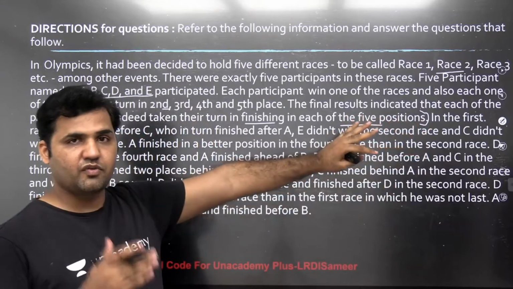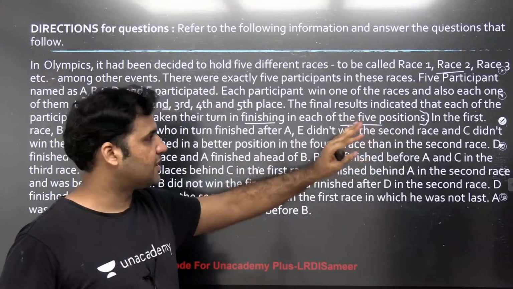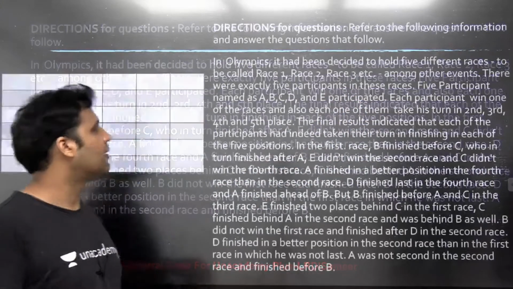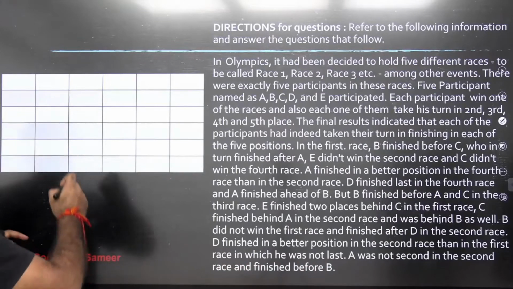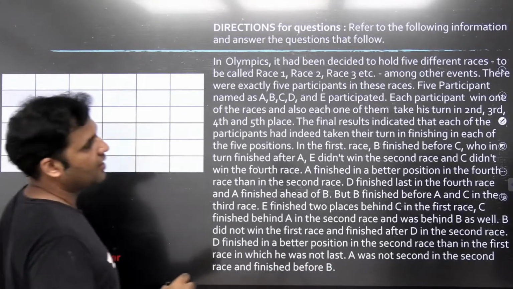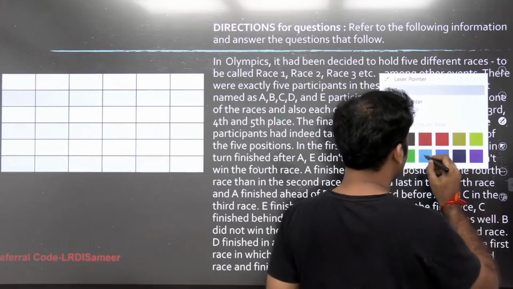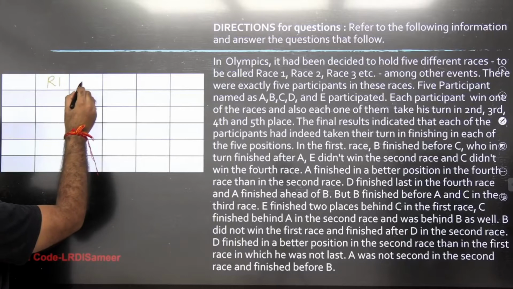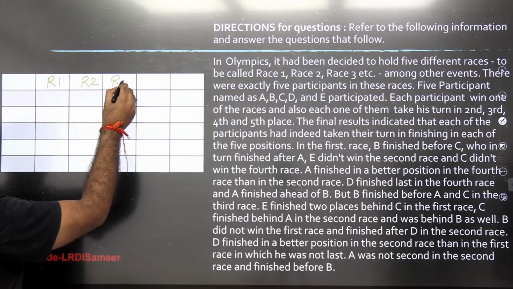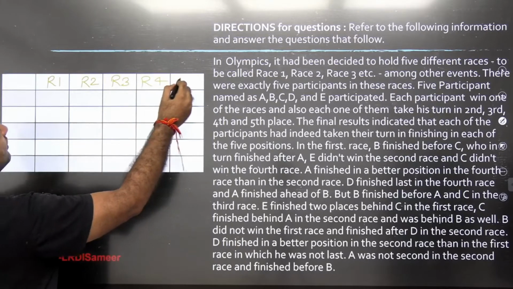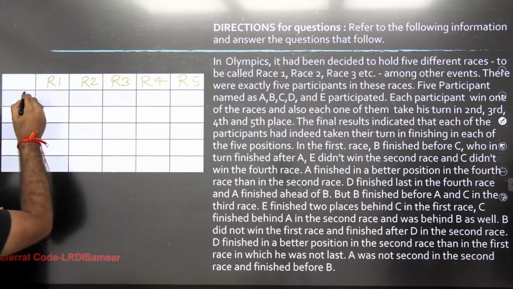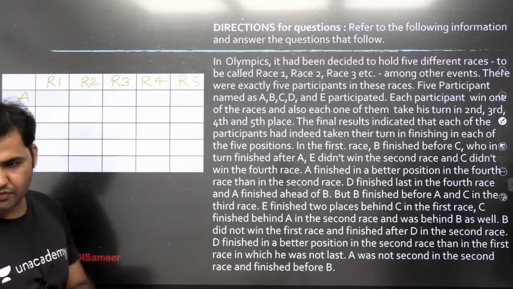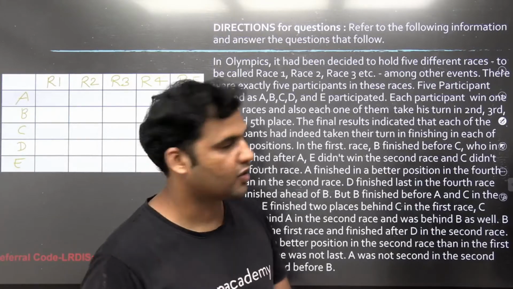So we are supposed to find out the ranks of every person who is participating in each of these 5 races. Basically, what we are supposed to do is make a table of 6 into 6. Just write down all the race names. Race 1, race 2, race 3, race 4, race 5. Let's write it down, guys. So we have race 1, race 2, race 3, race 4, race 5, and the participants are A, B, C, D and E. Now let's find out what are the ranks of all of these persons.